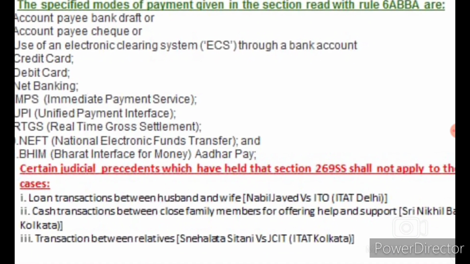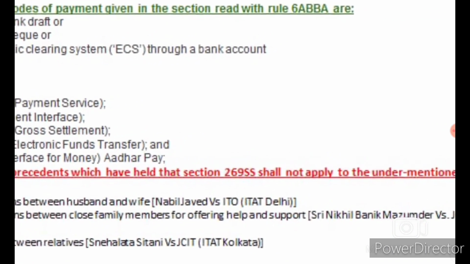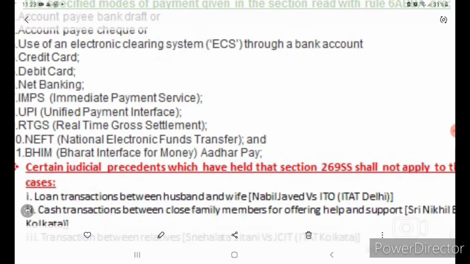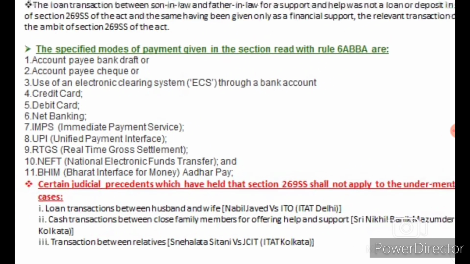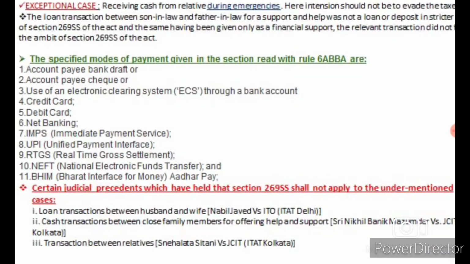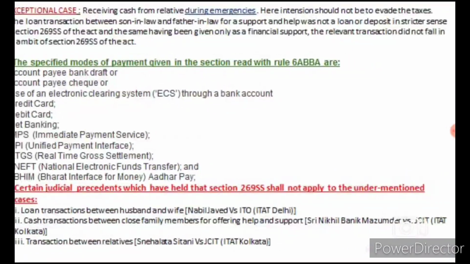Certain judicial precedents have held that Section 269SS shall not apply to the under-mentioned cases. The loan transaction between husband and wife: Nabildev versus ITO. Cash transactions between close family members for offering help and support: Sri Nikhil Banik Majumdar versus JCIT, ITAT Kolkata. Transactions between relatives.